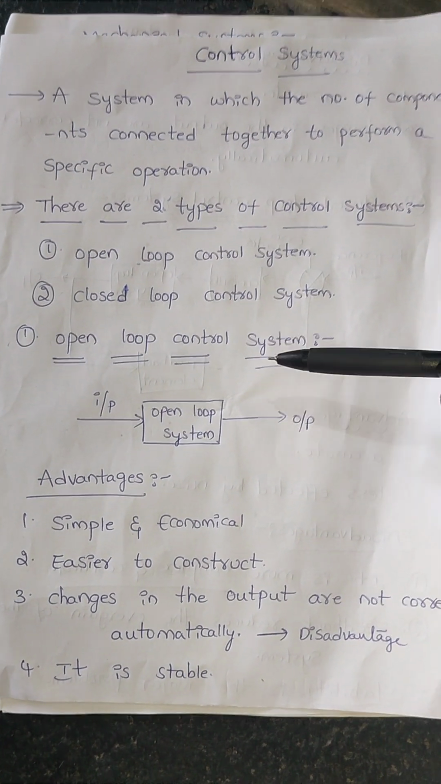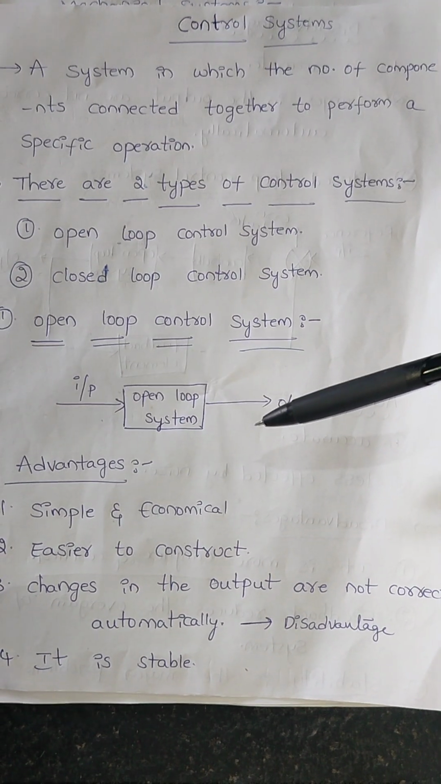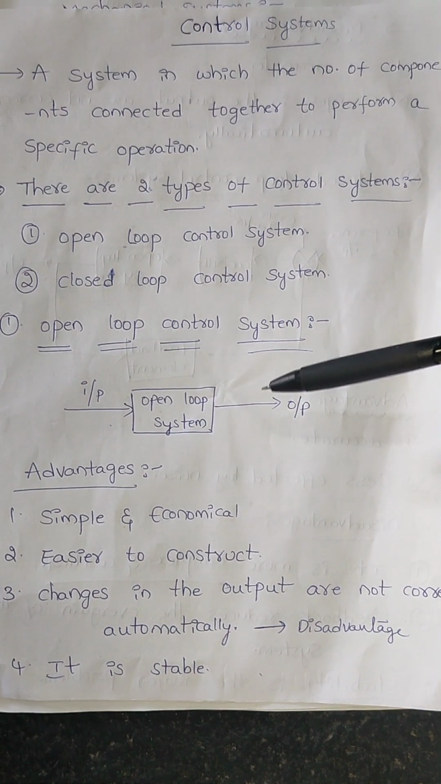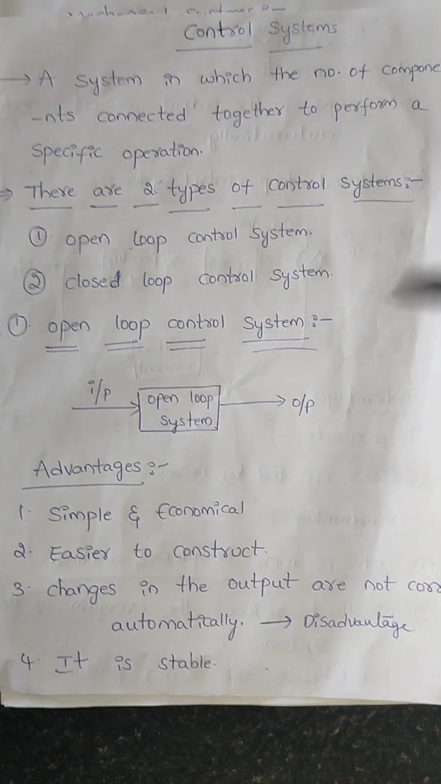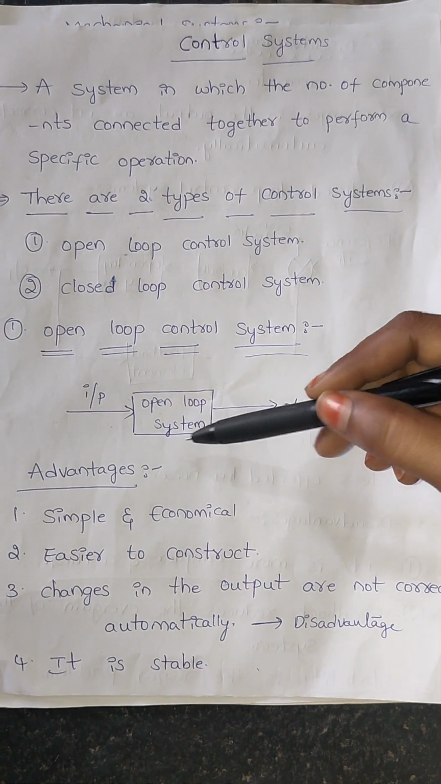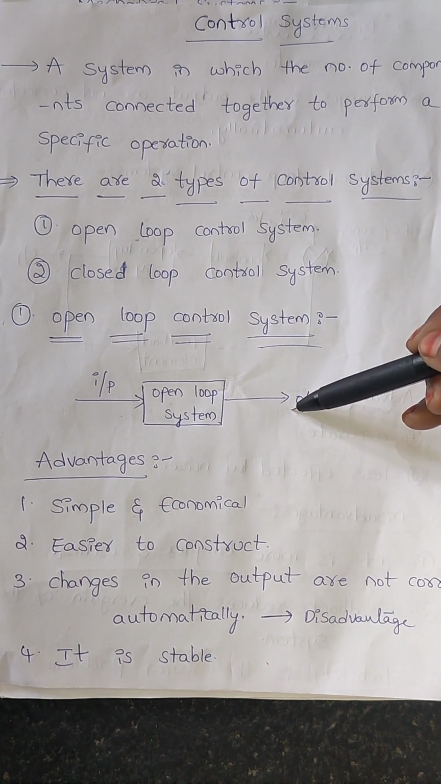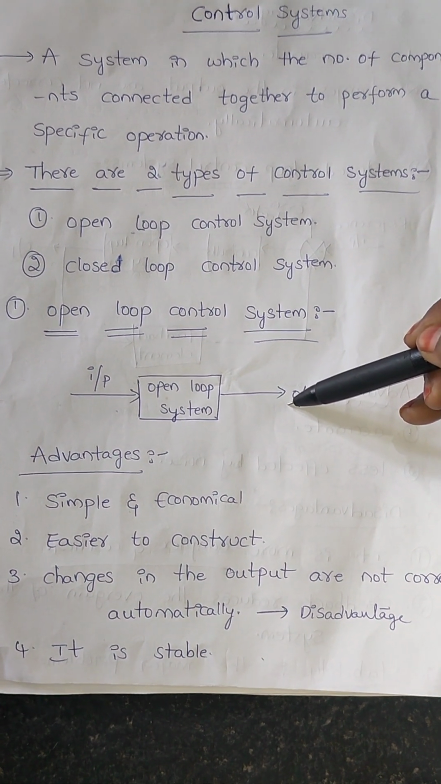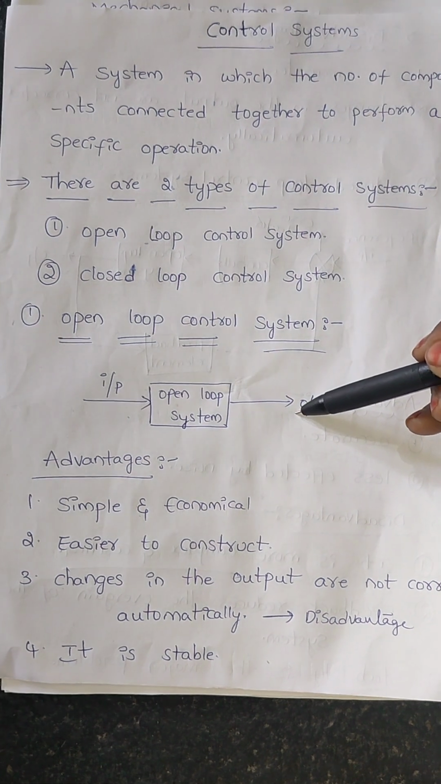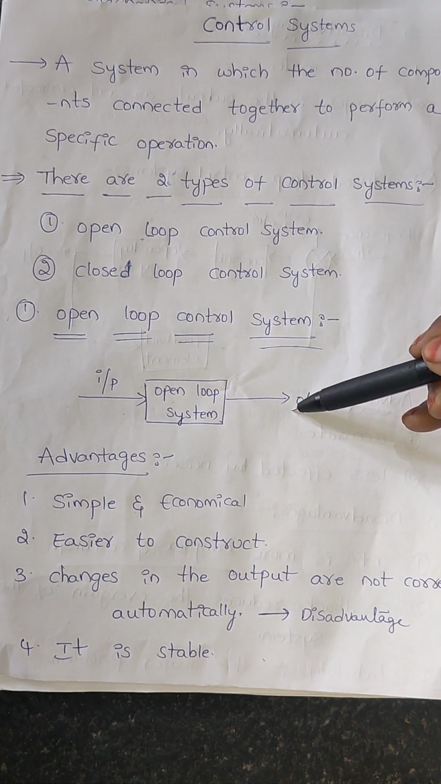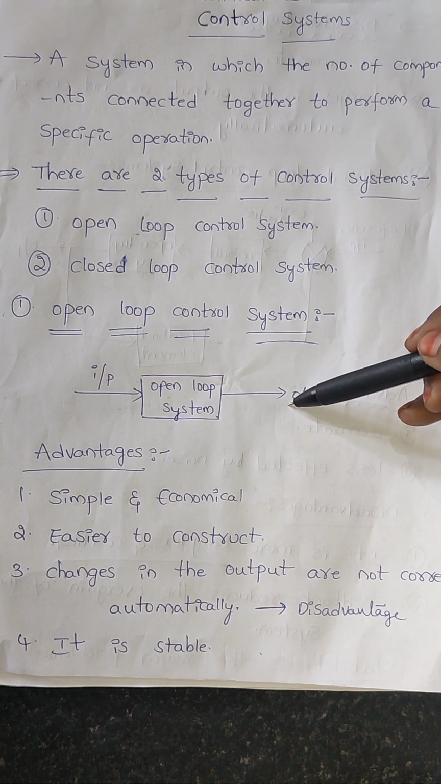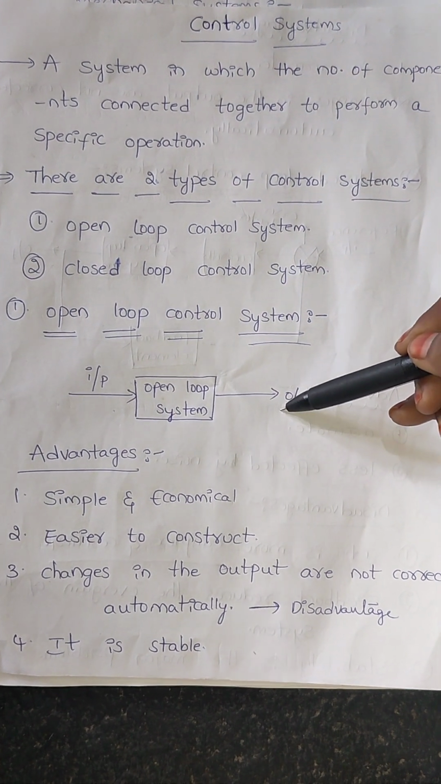Here we will see the advantages and disadvantages briefly. The construction and circuit of an open loop control system is very easy compared to a closed loop control system, and its cost is very cheap, that means low cost, and it is easier to design. It is very simple, so it is very stable in nature.